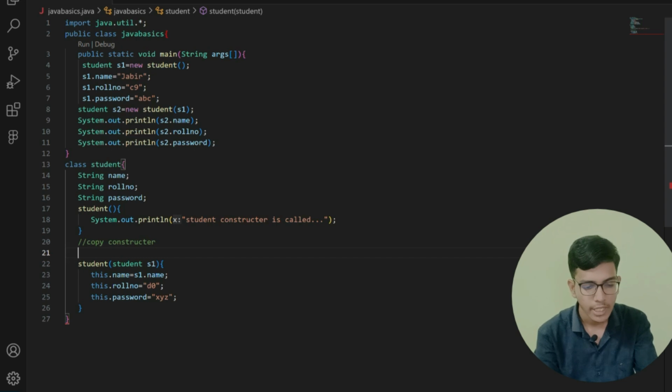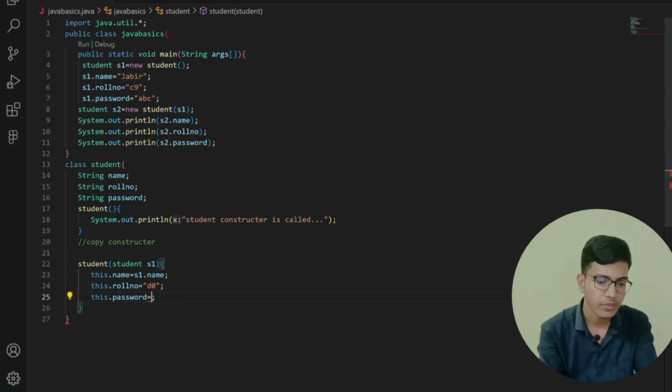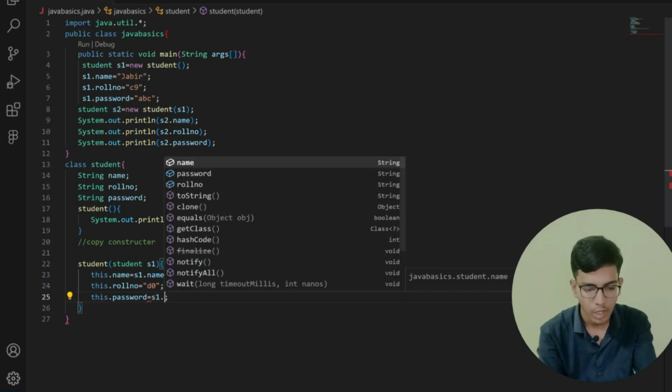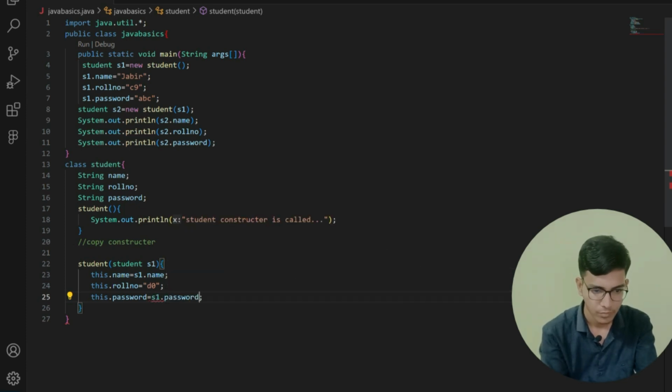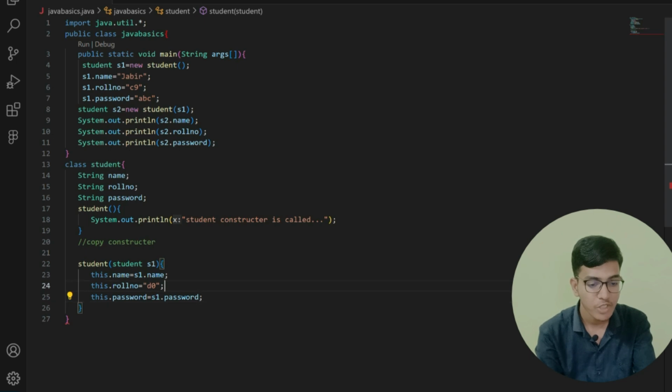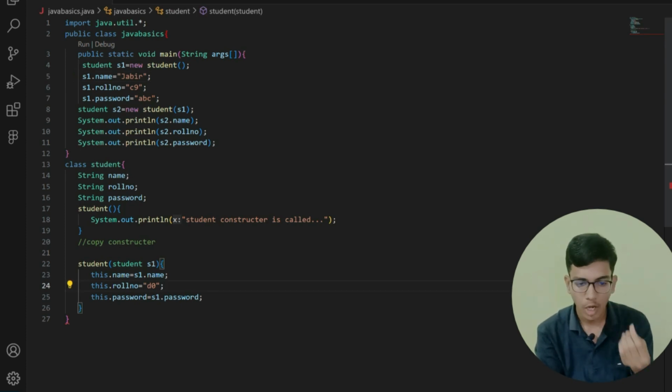In this, what I am doing is creating the constructor name. After it, in the parenthesis, I am taking my first object as the parameter. After that, I am taking whatever values are present for the password. So instead of writing xyz, I can write s1.password. That's all. And here I am changing the roll number of my user. The roll number is C9 and I am changing it to D0. So this is how the copy constructor works.